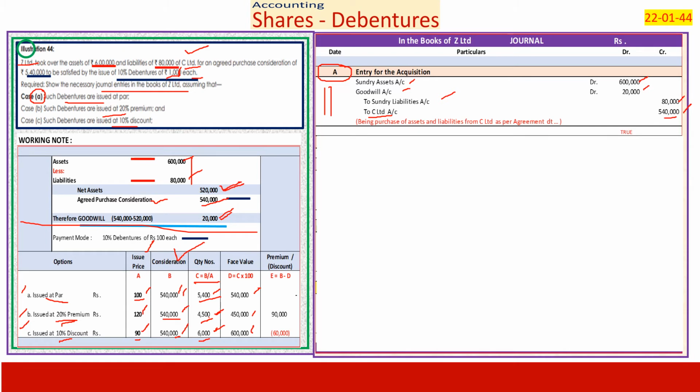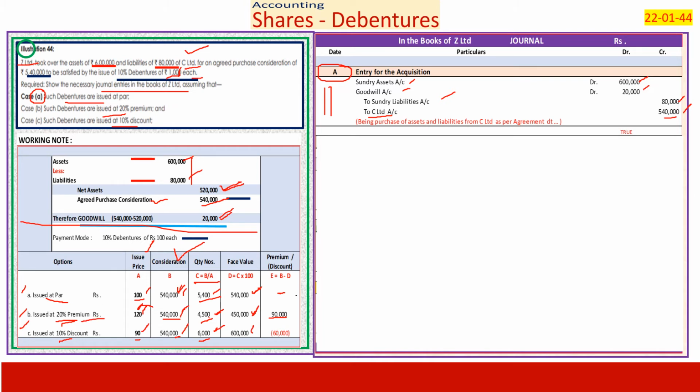I am supposed to pay 5,40,000 as per consideration. Face value of my assets is 5,40,000. I am neither giving premium nor giving discount. I am supposed to pay 5,40,000, but I have given him only debentures worth 4,50,000, and the balance 90,000 is nothing but the premium which I am charging of 20%.